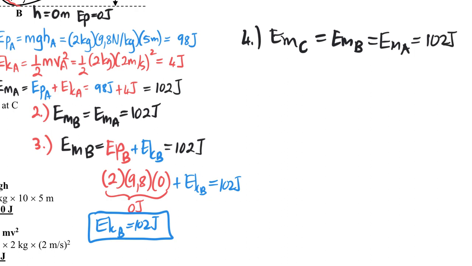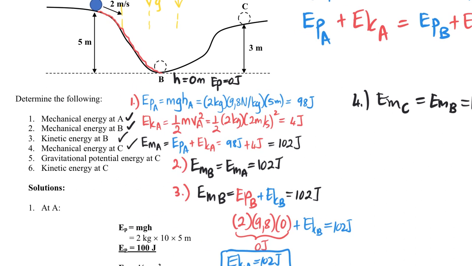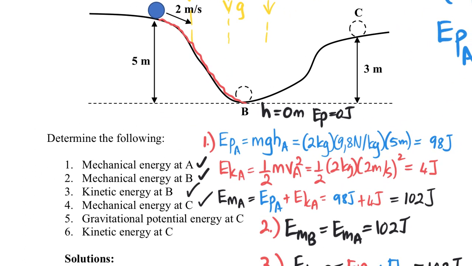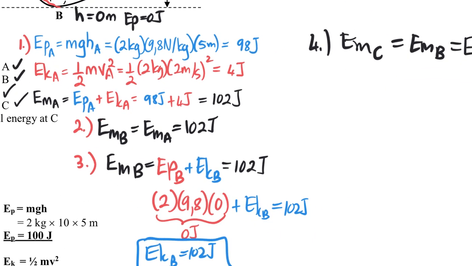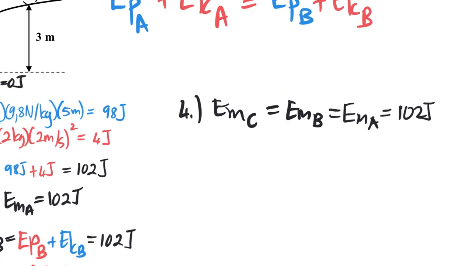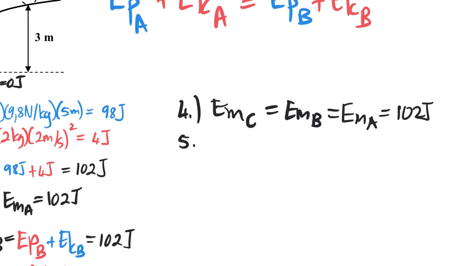So let's now move to the next question, question 5. Question 5 asks us, what is the gravitational potential energy at C? Well, we have that the height at C is 3 meters, so we can work out the gravitational potential energy directly by using EP equals mgh. So we're going to do that. I'm going to say 5.